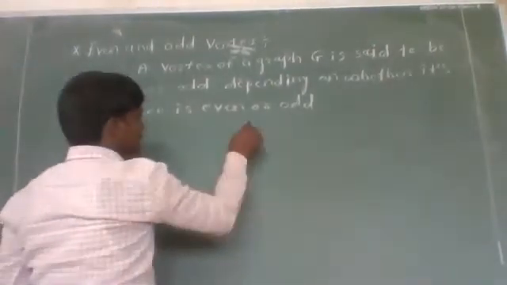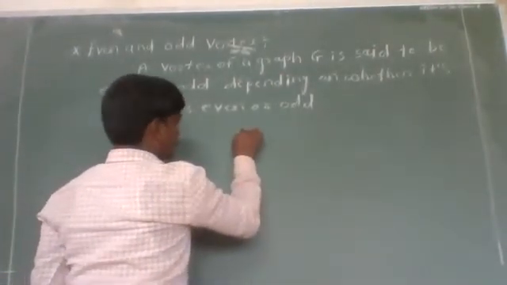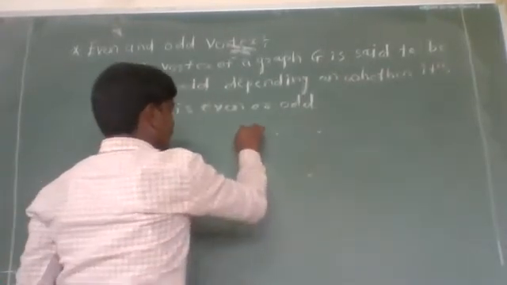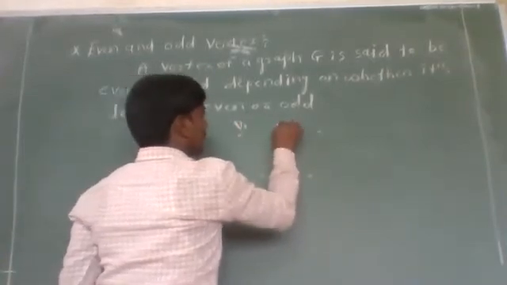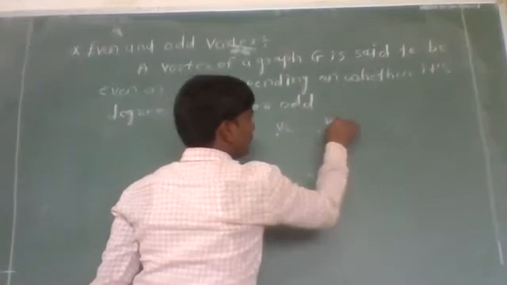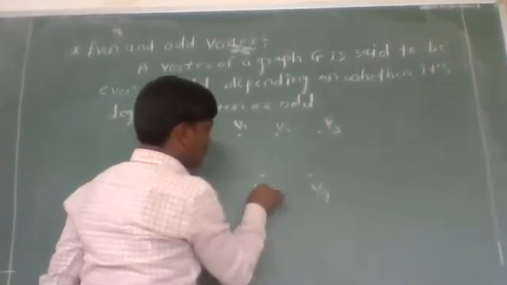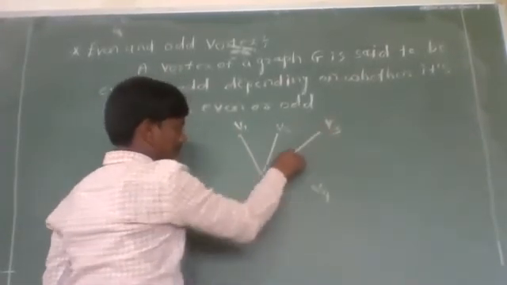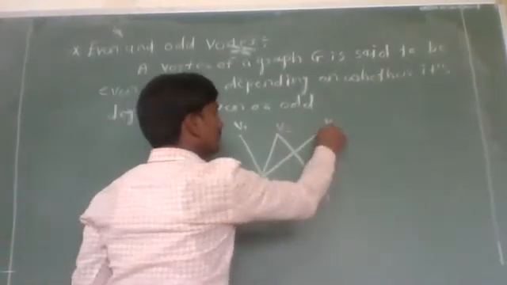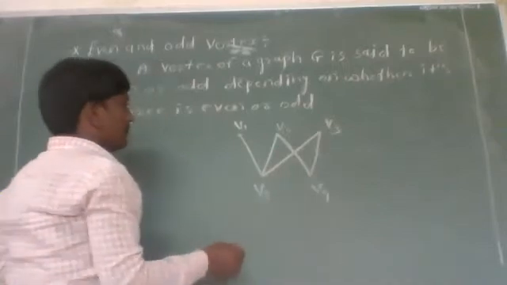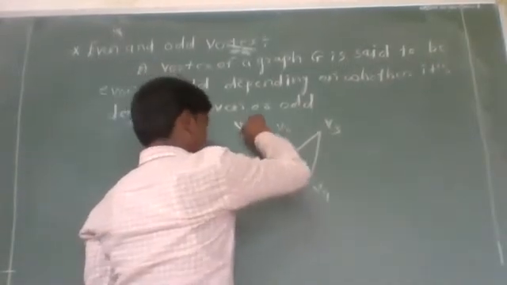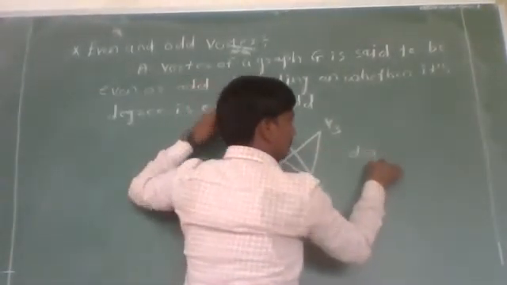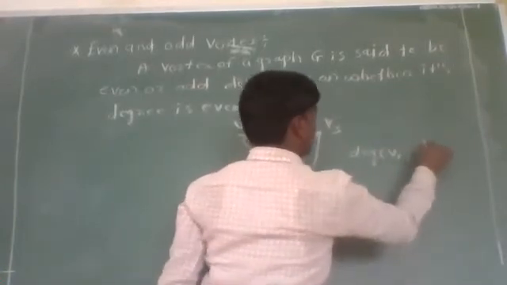Let us see one example. Which is the vertex V1, vertex V2, vertex V3, vertex V4, and vertex V5. Now, degree of vertex V1 equal to 2.